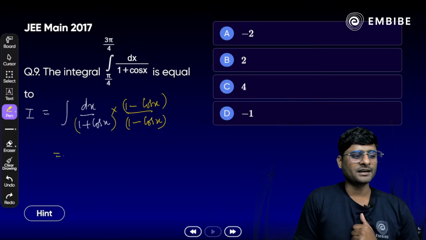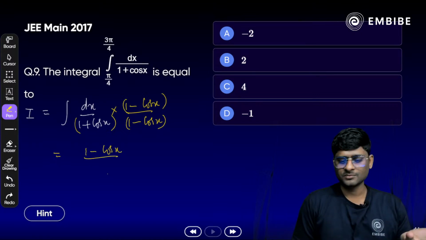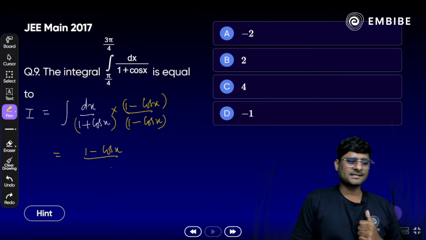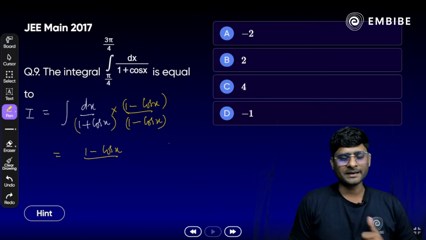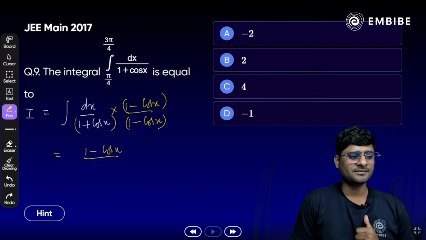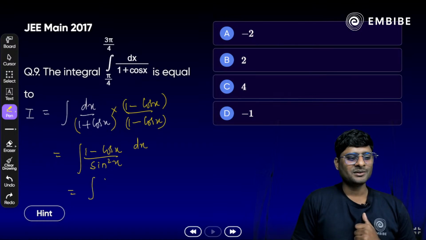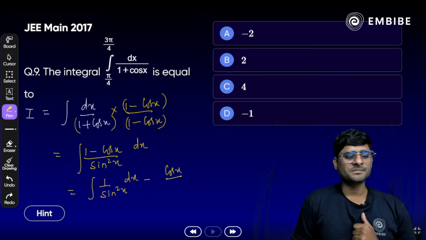Okay, so at the numerator we have what? 1 minus cos x, and at the denominator what we have here? Sin square x. Yes, a plus b, a minus b. 1 plus cos x, 1 minus cos x, 1 minus cos square x, that is sin square x. Okay, so just separate your term here, 1 by sin square x and cos x by sin square x dx, correct?